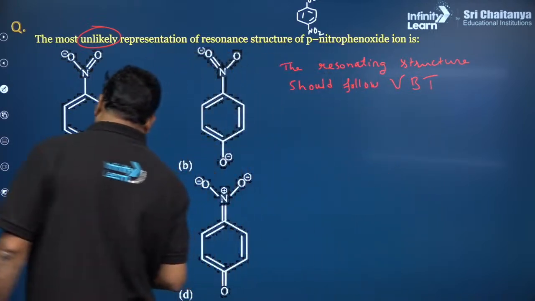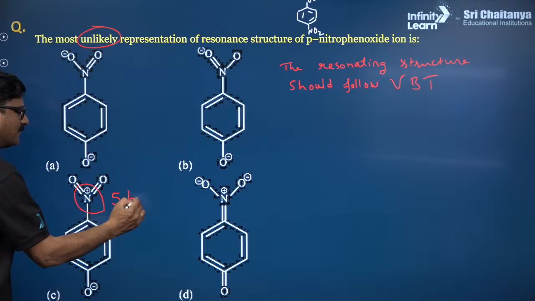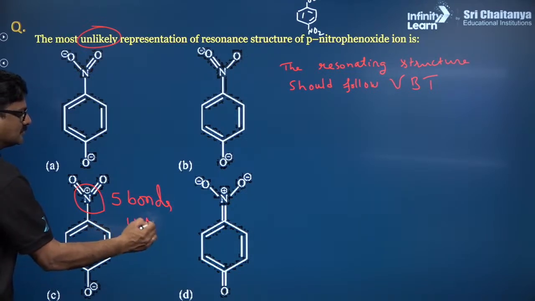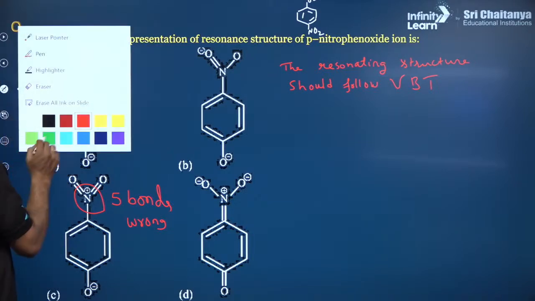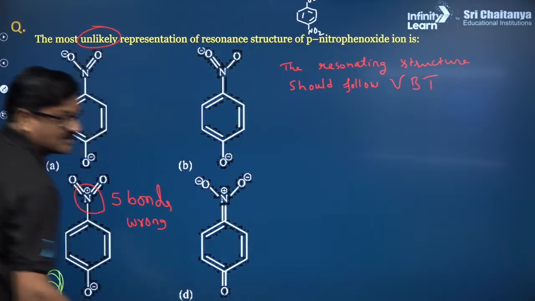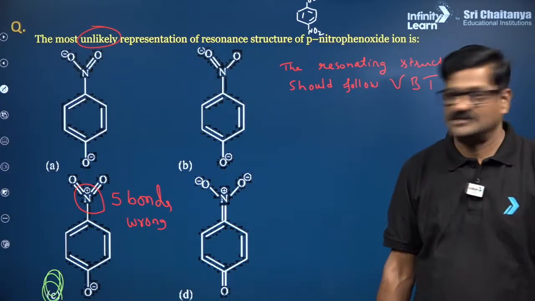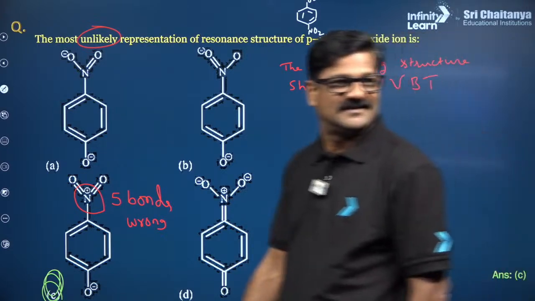According to valence bond theory, nitrogen is making 5 bonds, which is wrong. So for this my answer is going to be answer C. This is the most unlikely structure. According to VBT, nitrogen never forms 5 bonds. So, my answer for this question is going to be C. Got it?